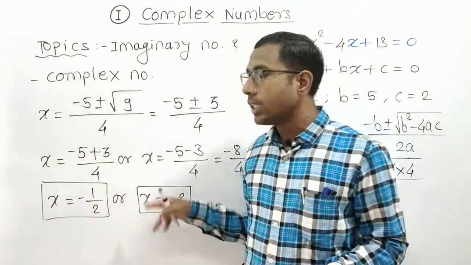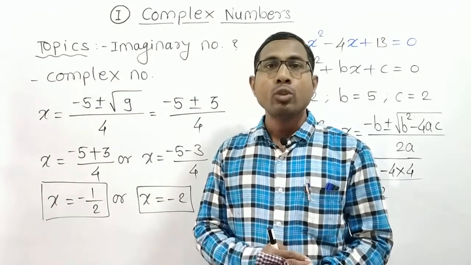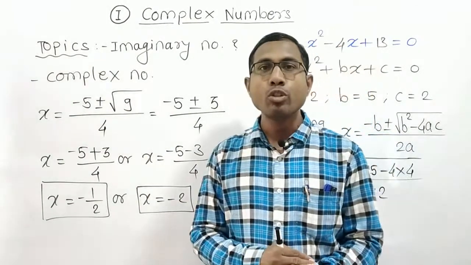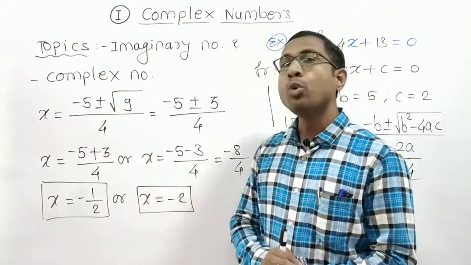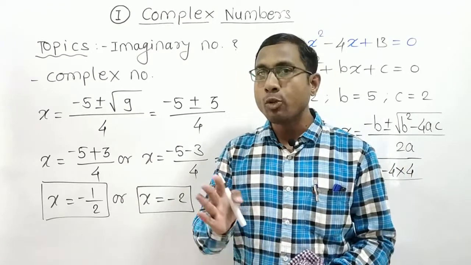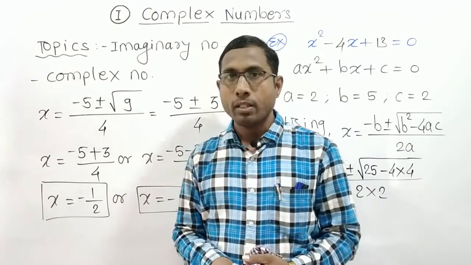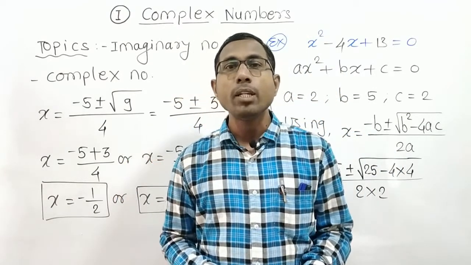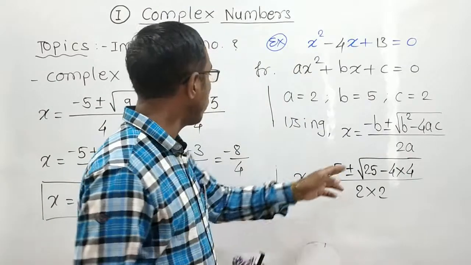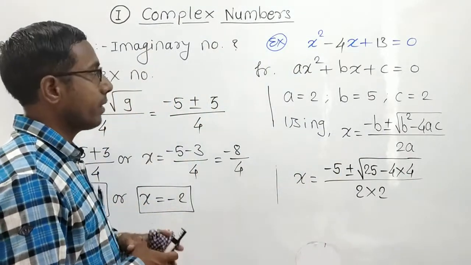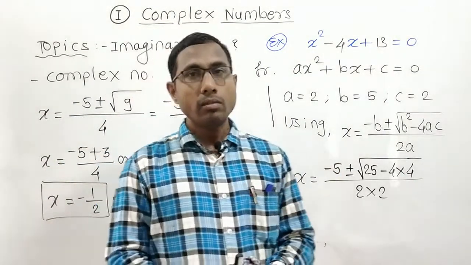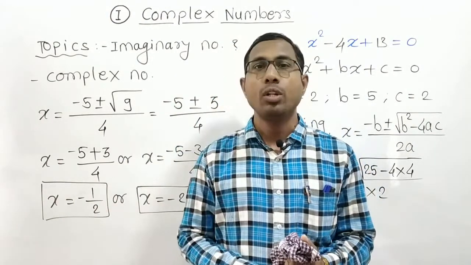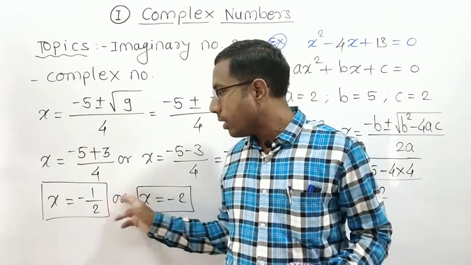Those two numbers are real numbers, meaning the solutions of this quadratic equation in the previous example are two real numbers, or we are able to find its exact answer, because in this case we have the discriminant delta, which is b square minus 4ac, and that b square minus 4ac is 9. In this case, that delta, b square minus 4ac, is greater than 0. So that's why the roots are real and distinct.